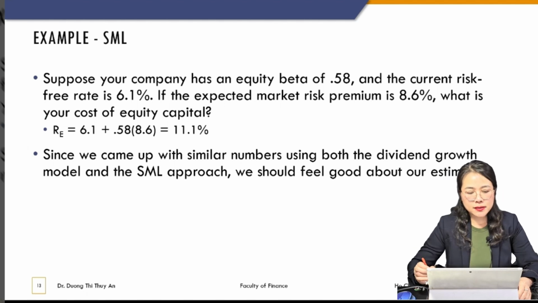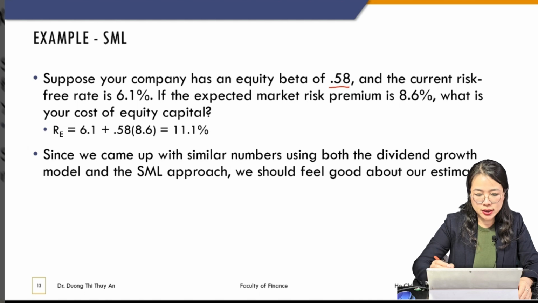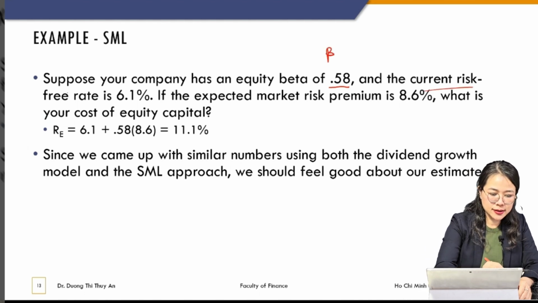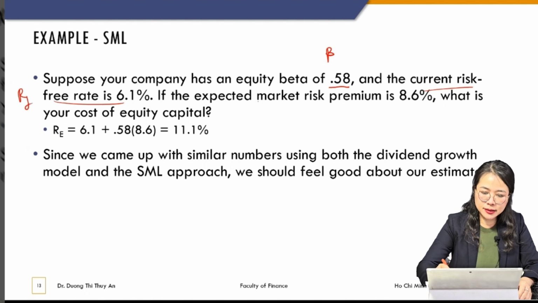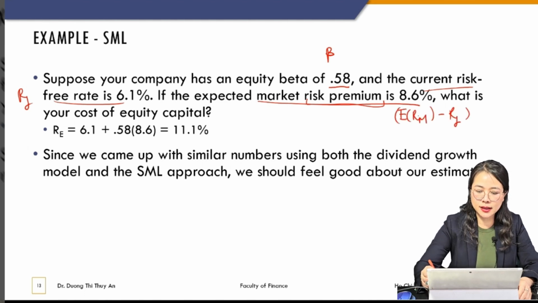Okay, so suppose that your company has an equity beta of 0.58. This is beta, and the current risk-free rate, and the expected market risk premium. Remember, this is already the premium, so this is the expected return of the market minus Rf, which is 8.6%.